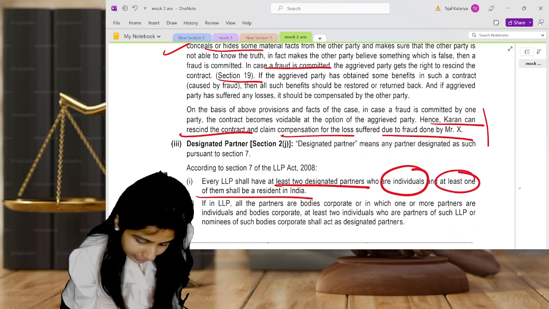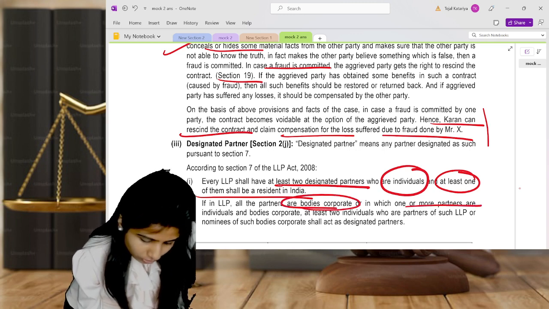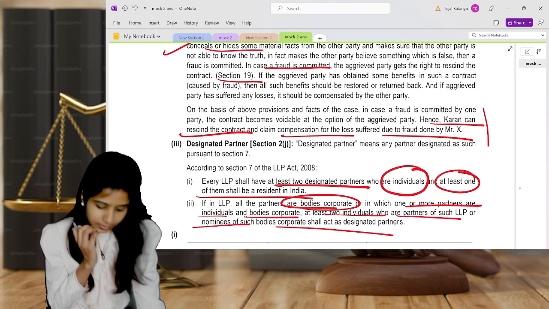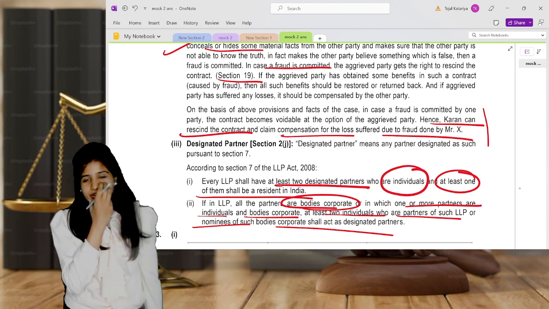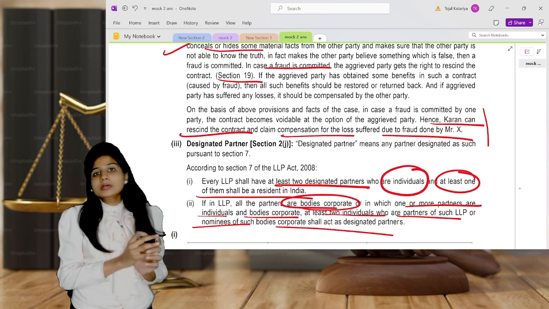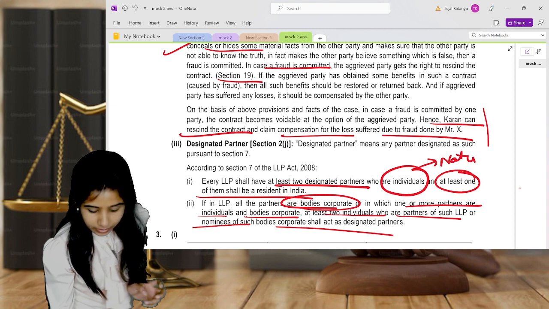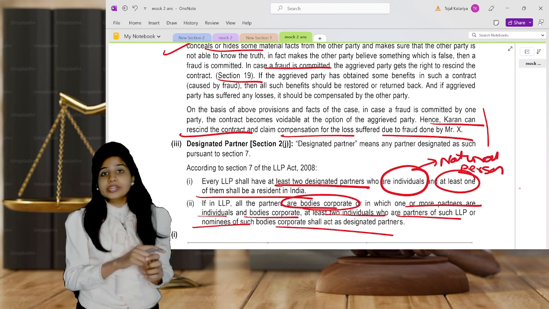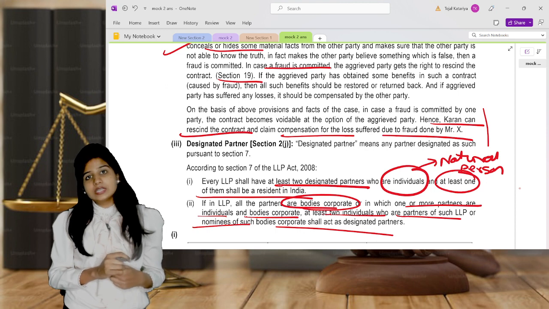But if in an LLP all the partners are body corporates, then at least two of the individuals will be the nominees of the body corporate. That means what? If a company is coming as a partner, then a company cannot become an individual, obviously, because here individual means a natural person. A company cannot be a natural person, it's an artificial person, so a company cannot be appointed as a designated partner. For that you compulsorily need a natural person.